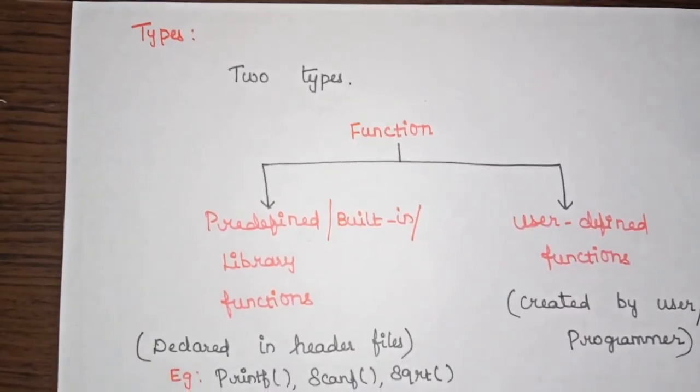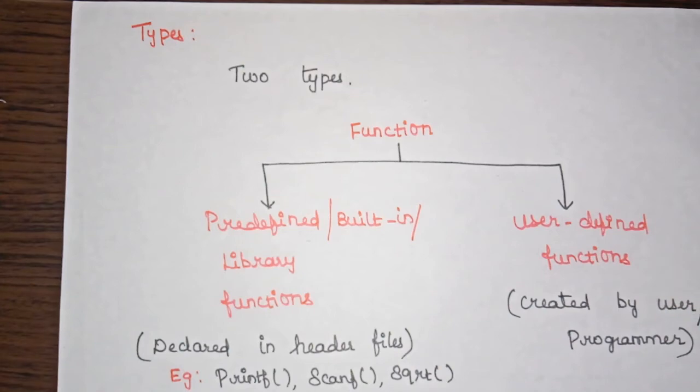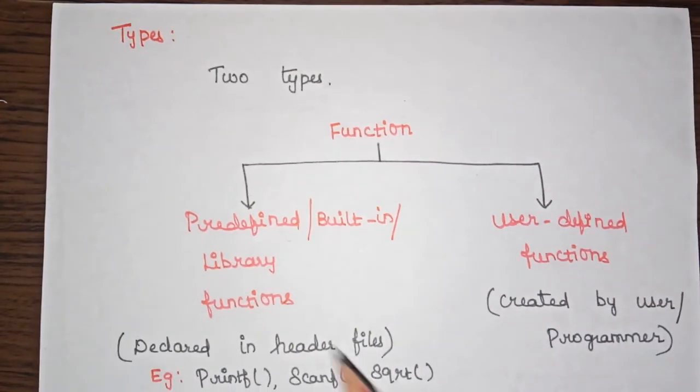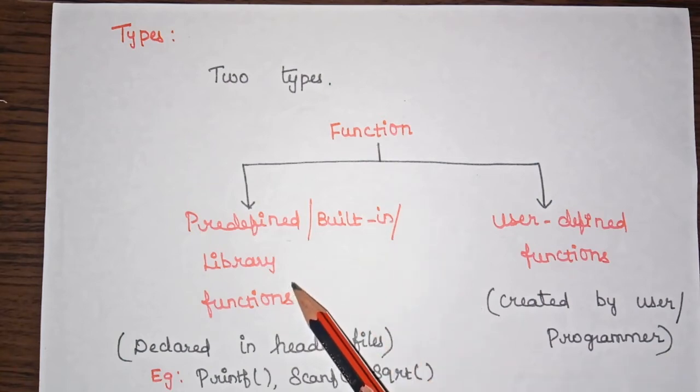Now coming to types. Basically there are two types of function. One is the predefined function and the next one is the user defined function. We can call a predefined function either a built-in function or a library function. And this is one type, and the second type is the user defined function.